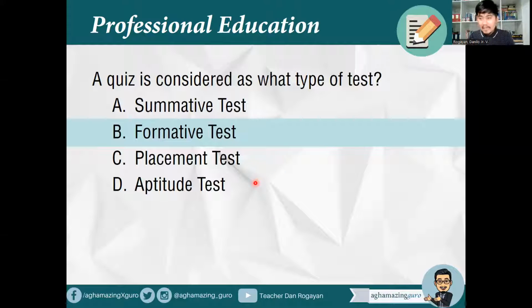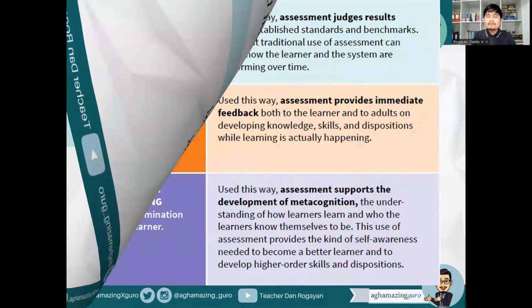Okay? Then of course, aptitude test, usually they measure specific skills. So for example, math aptitude test or science aptitude test, which actually measures a certain core competency or core skill, which is probably needed in a particular job or a particular role in an organization. Okay, so this is part of our assessment of learning.